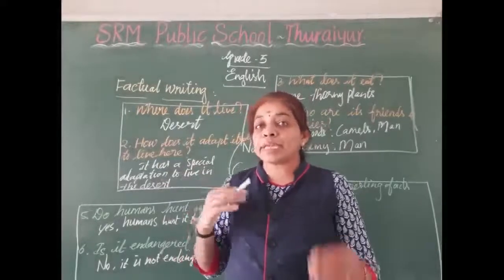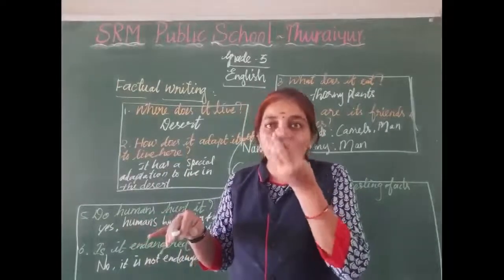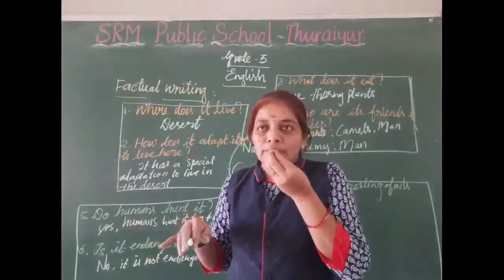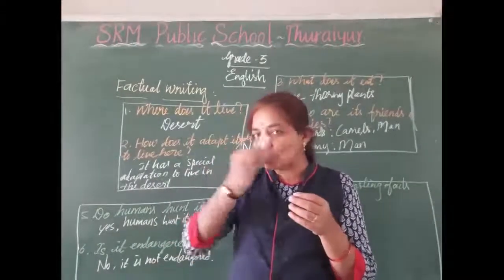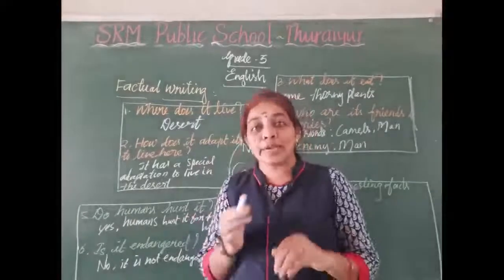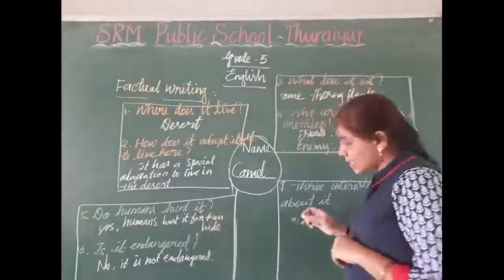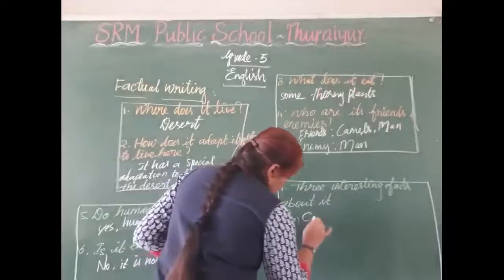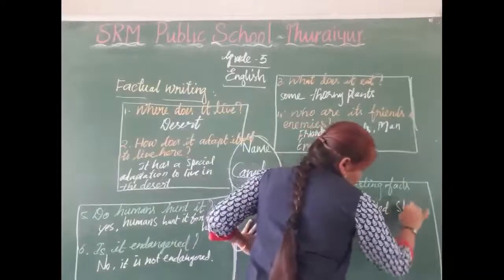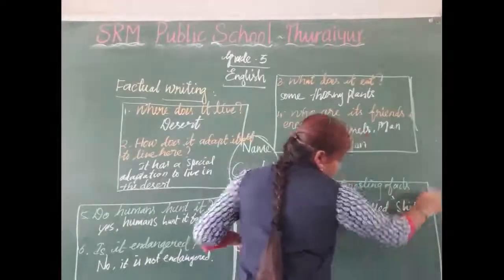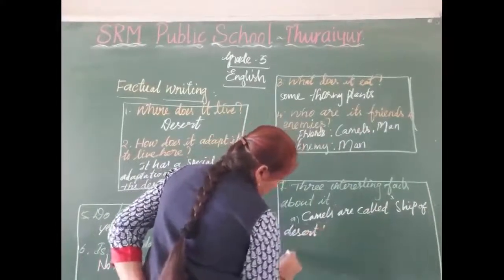When camels are walking through the sand, it closes its nostrils because the sand has some dust, to avoid getting dust into its nostrils. It will close its nostrils when they are walking. It's interesting, no? Now we can write it. Camels are called ship of the desert.